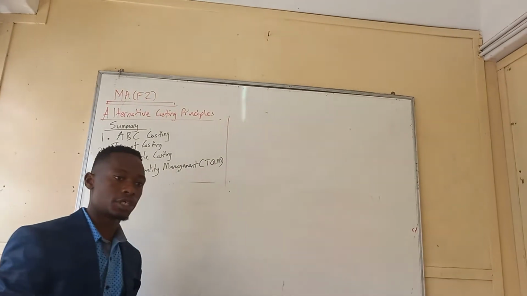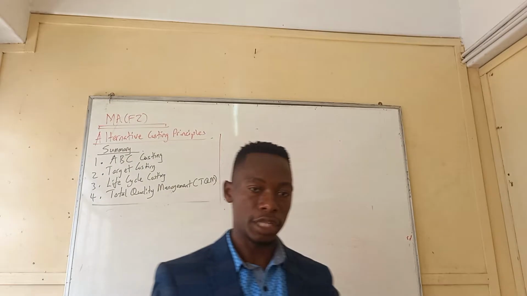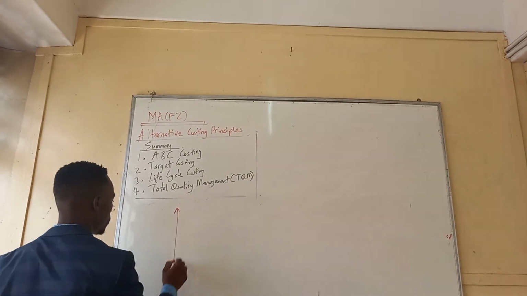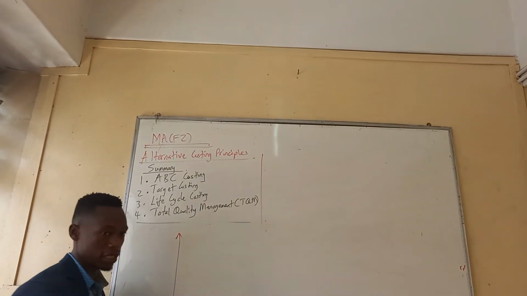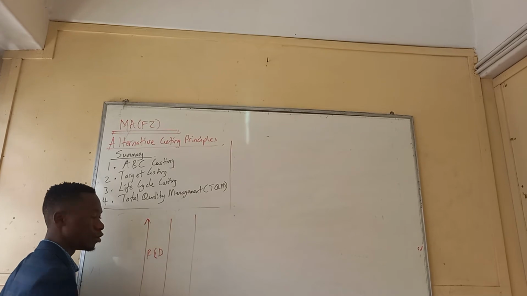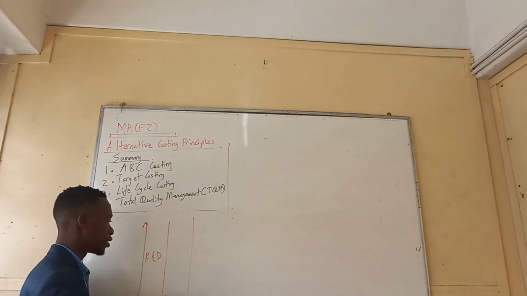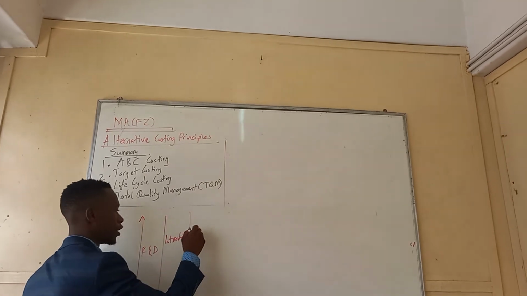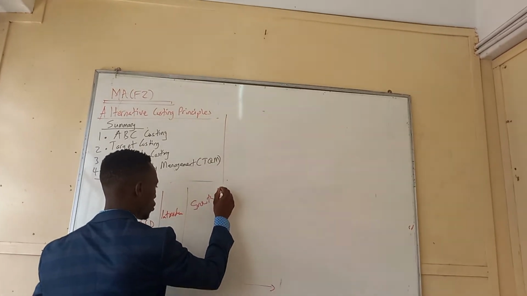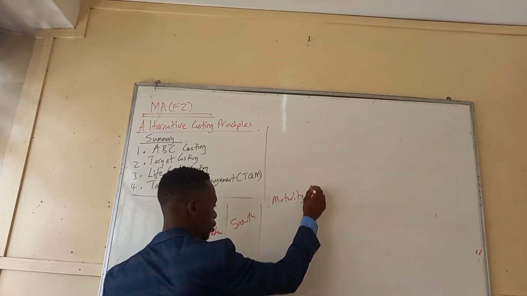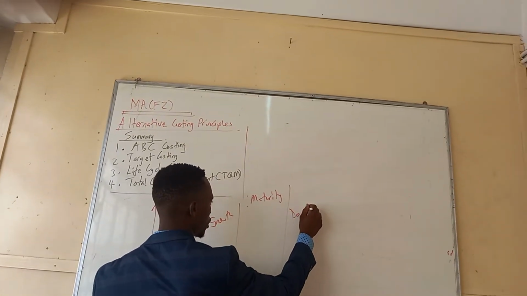Then on the life cycle costing, nothing much. They will ask you a question, how many stages do we have in the product life cycle? We do have 5. So why 5? Most people just start with the introduction stage, forgetting about the research and development stage. We have the research and development stage, the introduction stage, the growth stage, the maturity stage, and the decline stage.